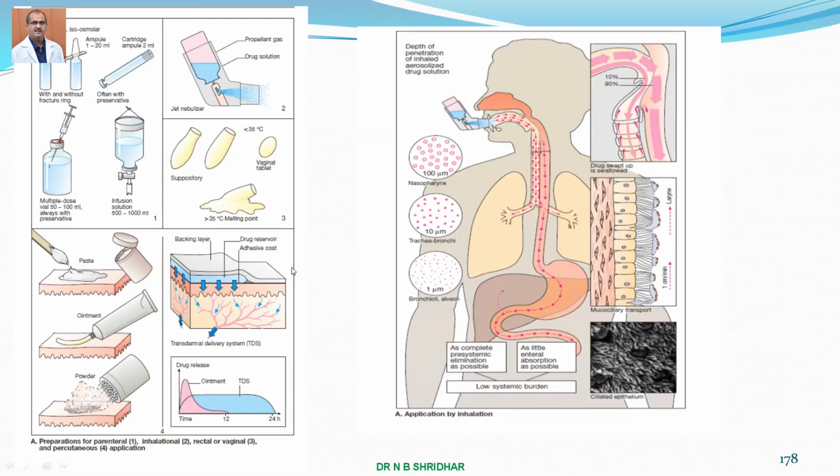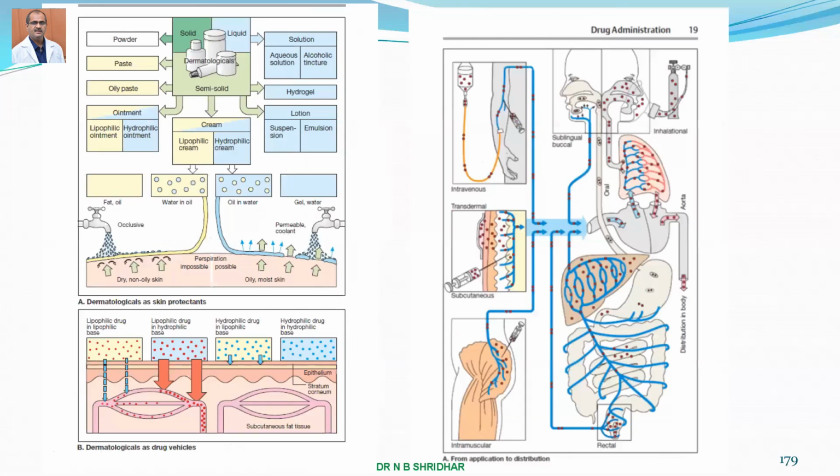And these are all the layers of the skin. And here you can see inhalants, nebulizers and other things. They are going to enter especially the lungs with different particle sizes, like 100 micrometer, 10 micrometer and other things. So different parts of the lungs are absorbing these drugs.